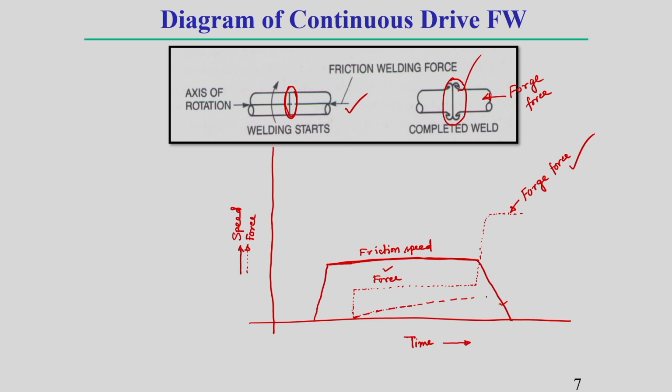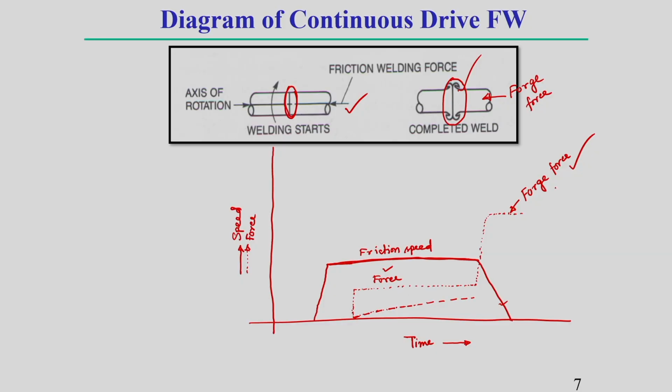Once the sudden force is applied, the offsetting also suddenly increases. You can see this sudden increase.